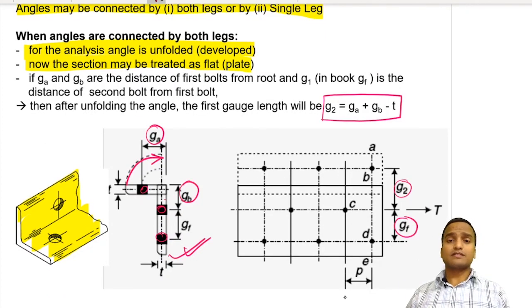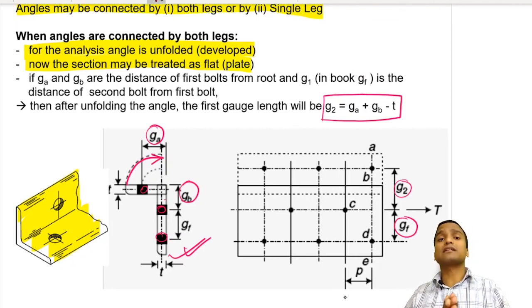We will be discussing in the coming videos more on the analysis of angle sections, and from the IS codes, all three important formulas for the plates and the angle section, in which the angles are connected by a single leg and by both legs.